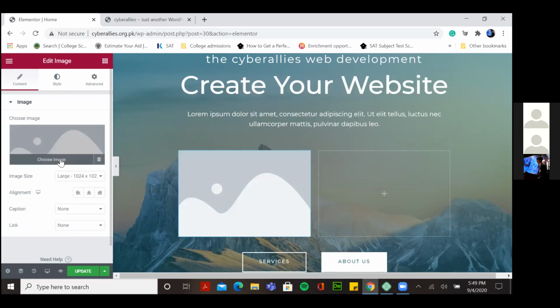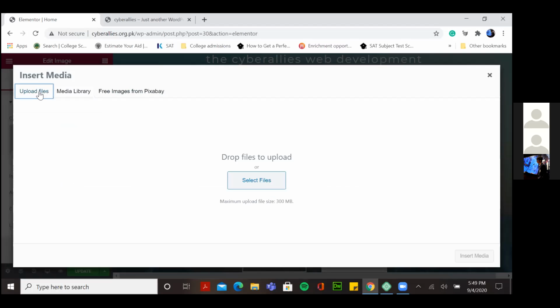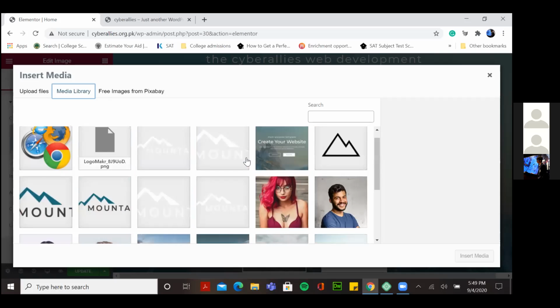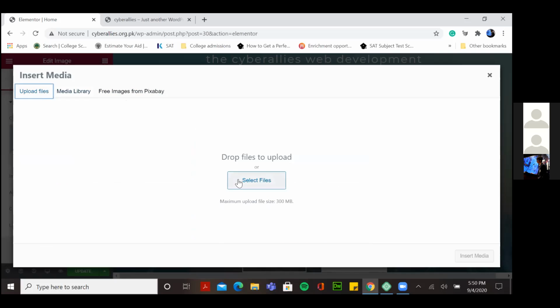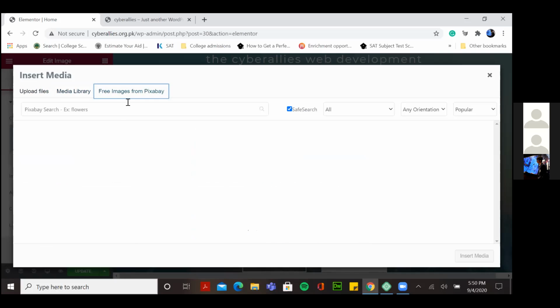I'll click here, choose image, and you'll have three things here. You can upload files from your computer or drop files. You can use the media library. The media library is something where, suppose I have uploaded some stuff already, it is saved there. So for example, if I have uploaded a picture through this, it will be saved on my media library. And then there are these free images from Pixabay.